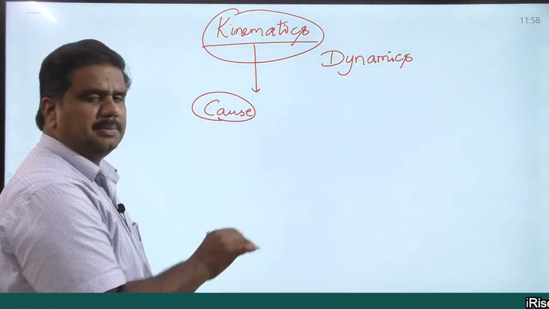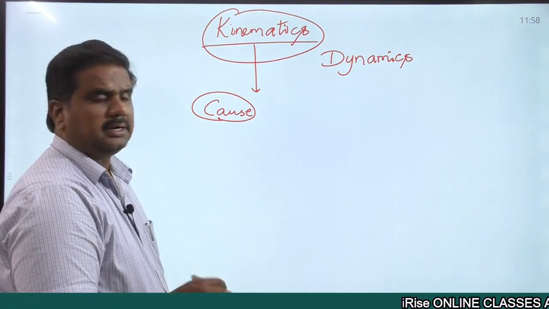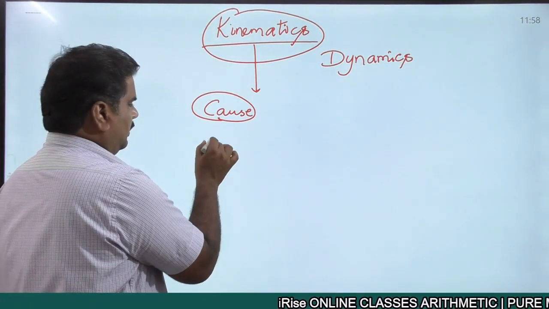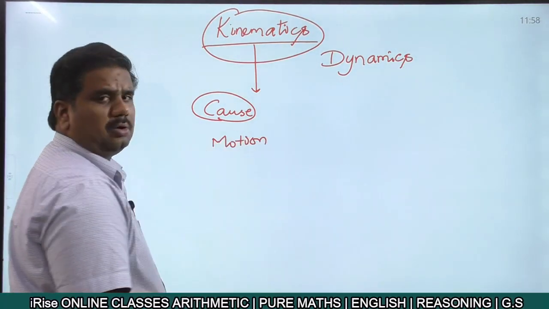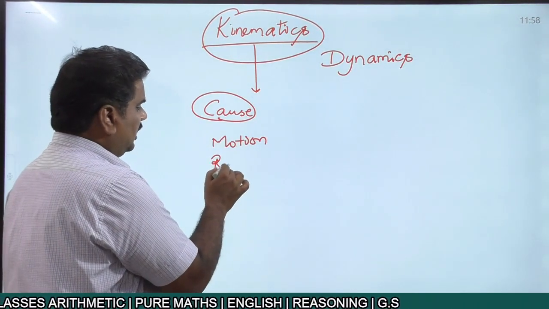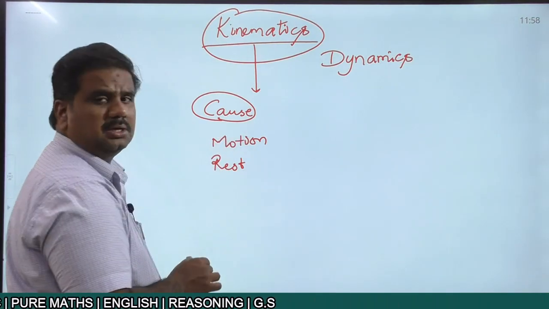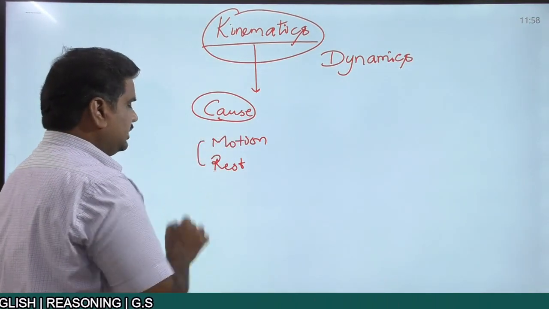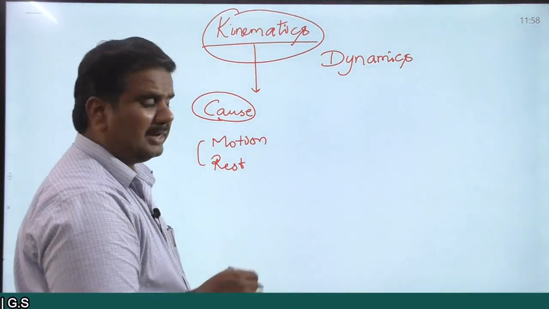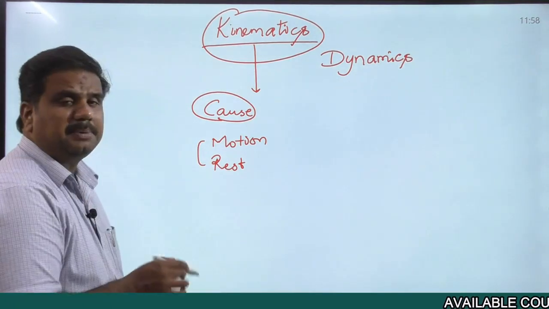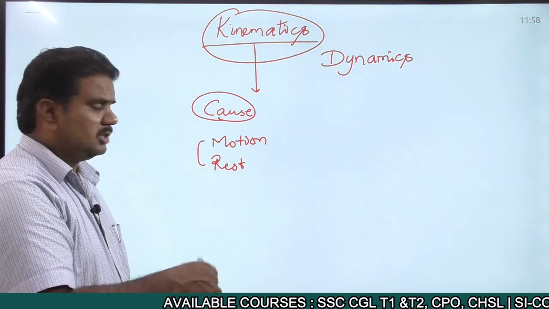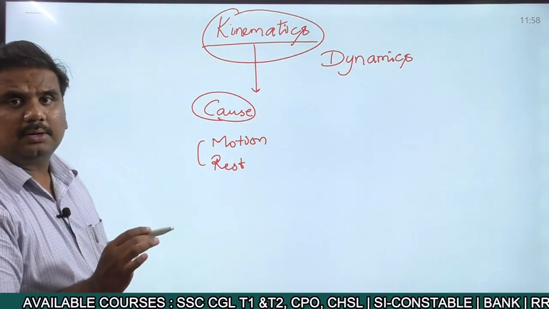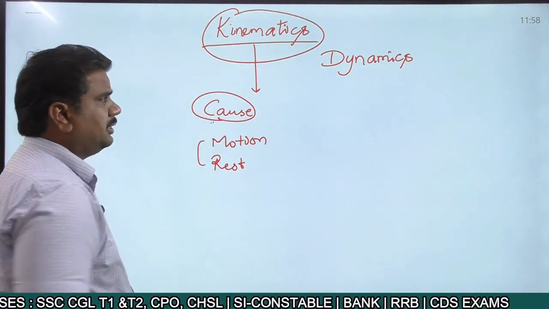Why the object is coming to rest, that is not discussed. The reason for motion of the object, the reason for coming to the rest case, these two things are not discussed. Why the object is coming to motion, why the object is coming to rest, that particular thing is not discussed. We simply talk whether the object is in motion or else whether the object is at rest. That is what is required here. So here the cause is not discussed.